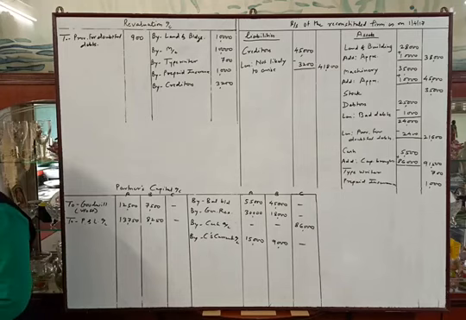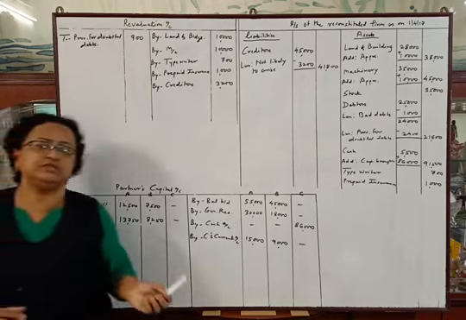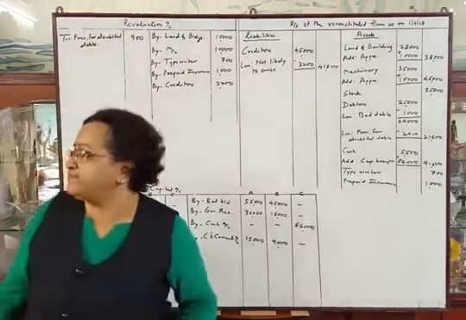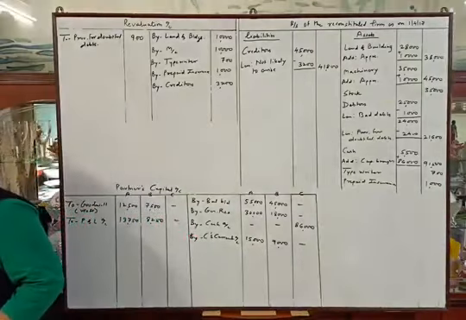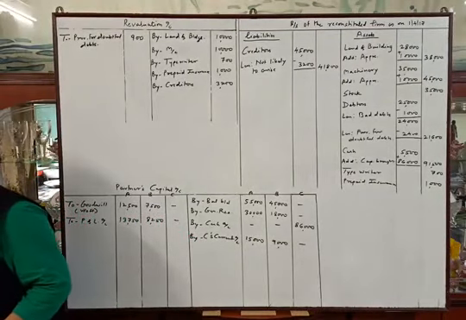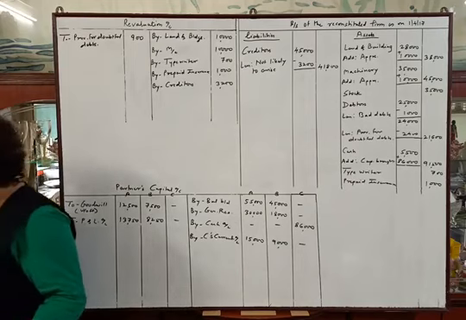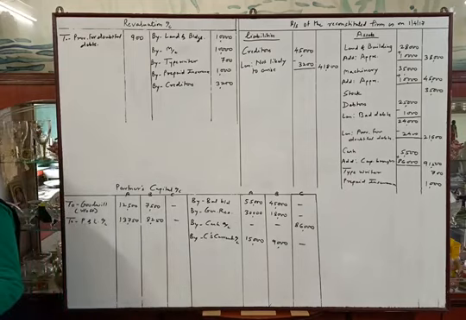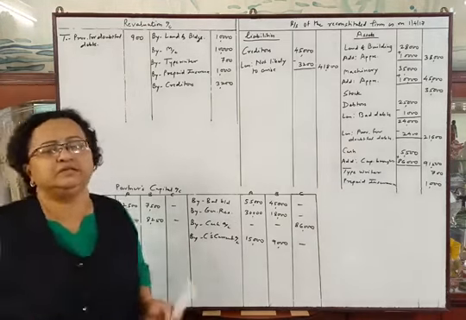Investments are valued at rupees 40,000. Now see the adjustment properly. In the old balance sheet, investment was given as rupees 25,000, and they told us that investments are valued at rupees 40,000. It means there is an increase of rupees 15,000 in the investment.